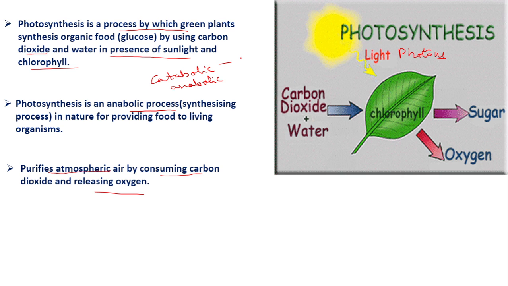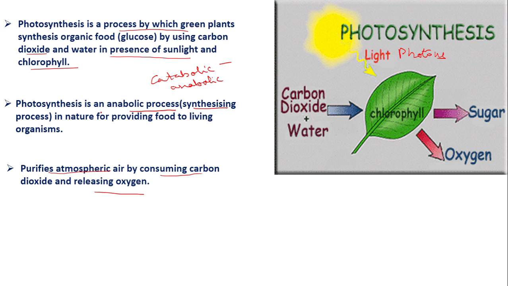Here in photosynthesis, the reversal of respiration takes place. What is that? The carbon dioxide and water are put together to form glucose. So it is a synthesizing process. So photosynthesis is an anabolic process in nature for providing food to living organisms.